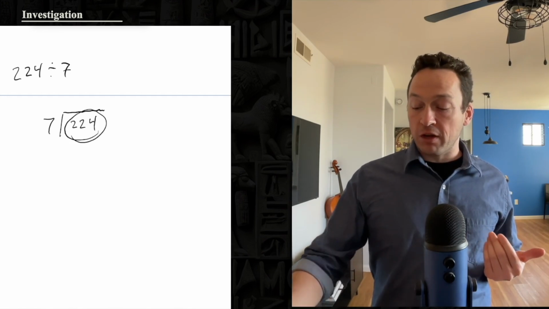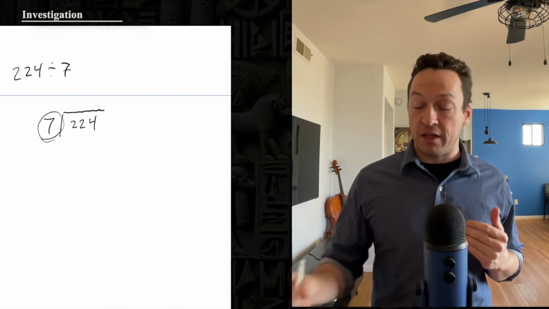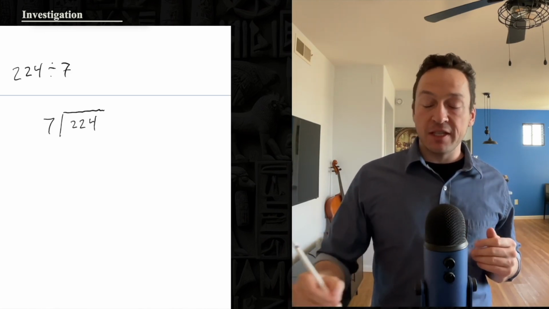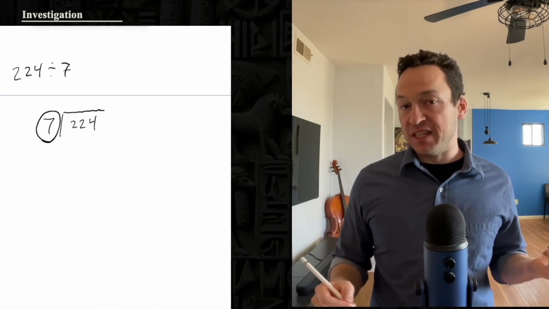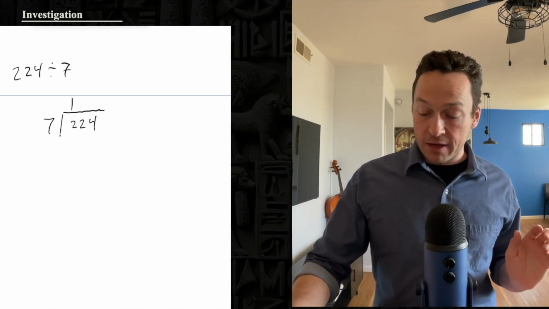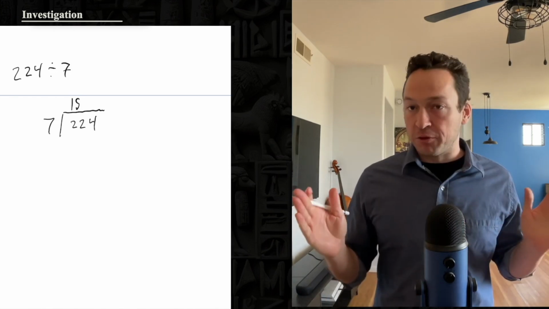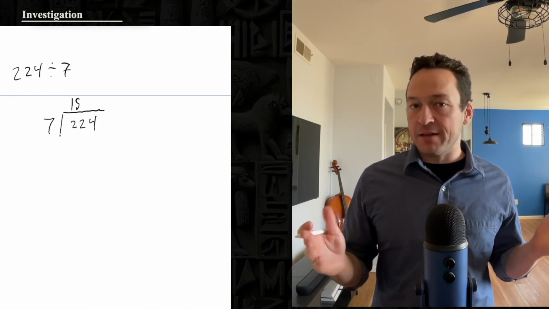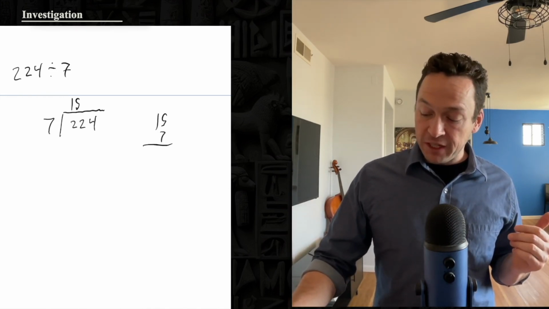We have 224 things, and we're trying to split those things into 7 equal groups. And the way to think about this is that we guess at how many things we can allocate to each of these 7 groups. And we're always going to want to guess low. And you'll see why in a moment. First, he's going to guess 15. So if you give all 7 groups 15 items, then you can ask how many items did you distribute overall? To find out, he's going to have to do 15 times 7.